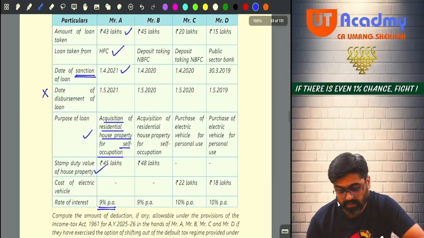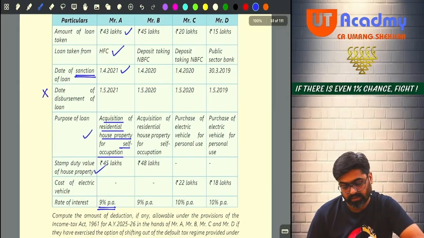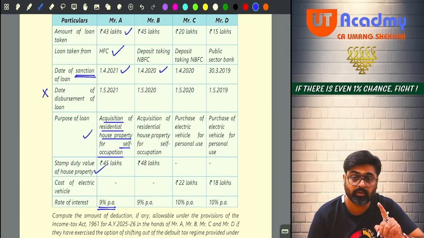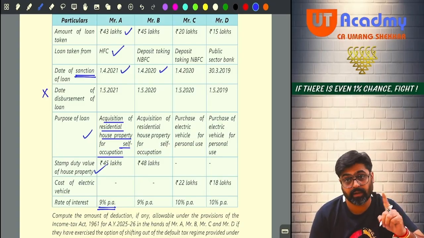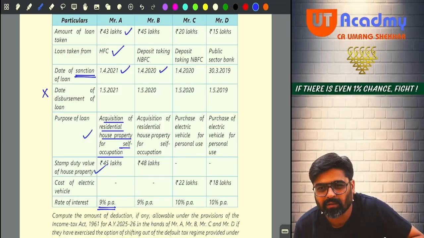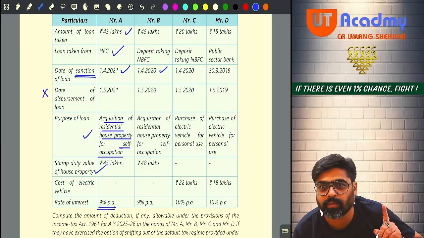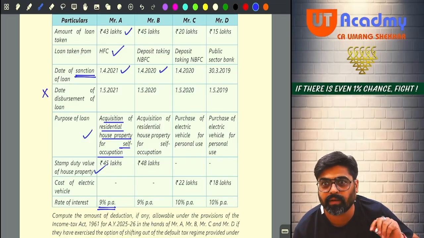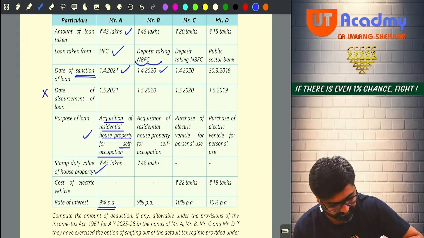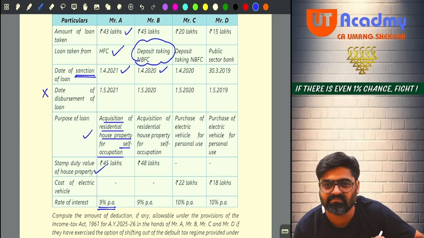Now see, B is taking a loan. Check the date of loan. Date of sanction, 1st April 2020. Meaning, his loan can be qualifying under 80EEA. Sir, the loan has to be taken from any bank or housing finance company. You have taken a loan from